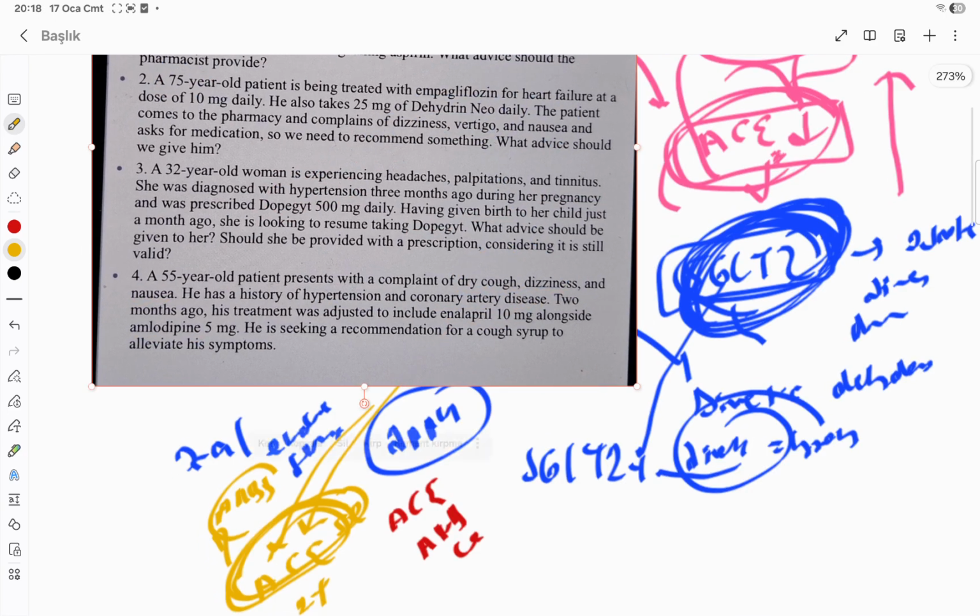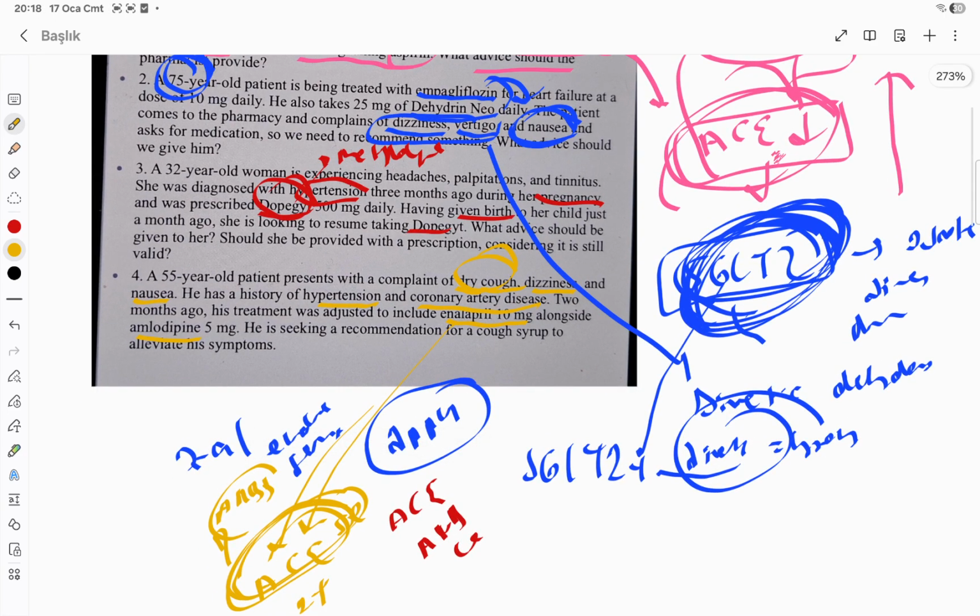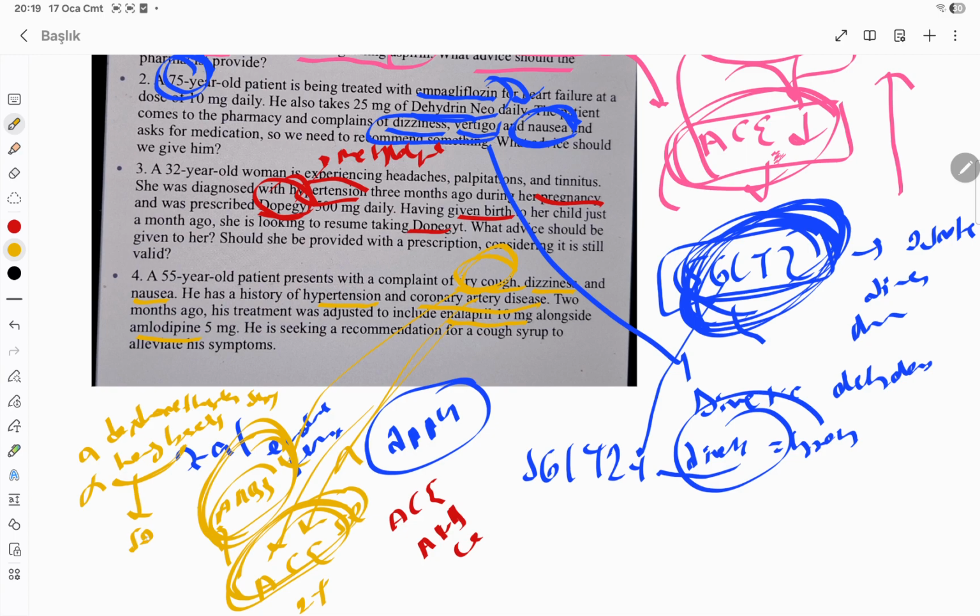But by the way, if it's not an ACE inhibitor related cough, let's say that the doctor checked and it's not because of the ACE inhibitor, it doesn't change once you give an alternative, then we should give dextromethorphan syrup, or there was another syrup which was a honey based syrup for soothing.